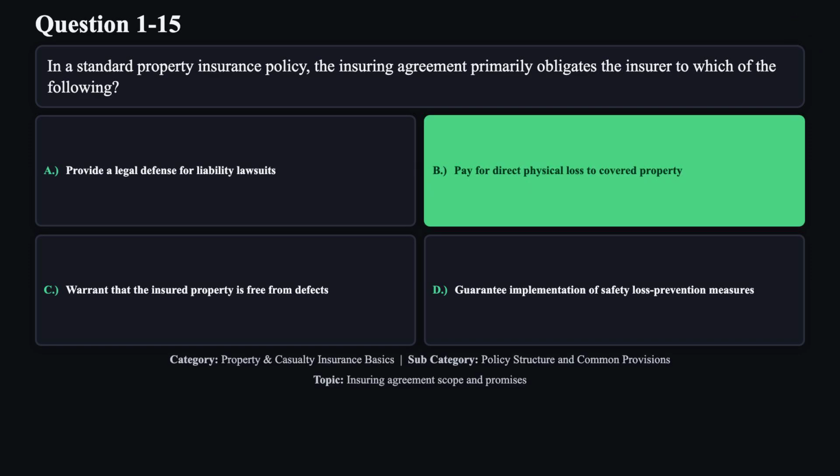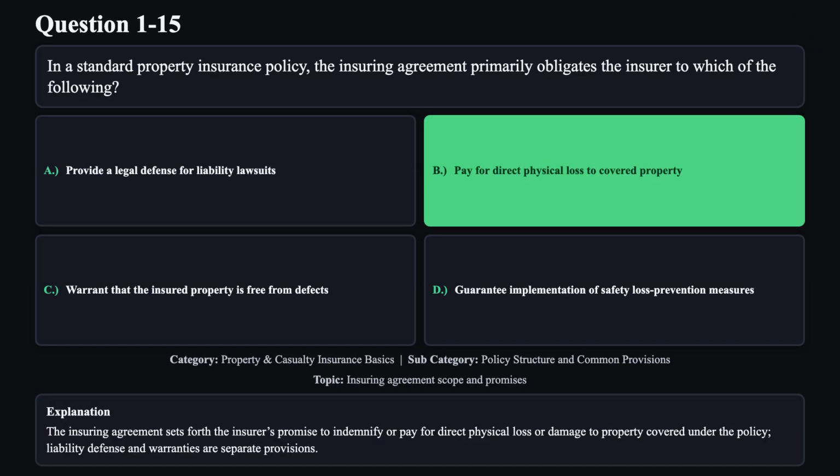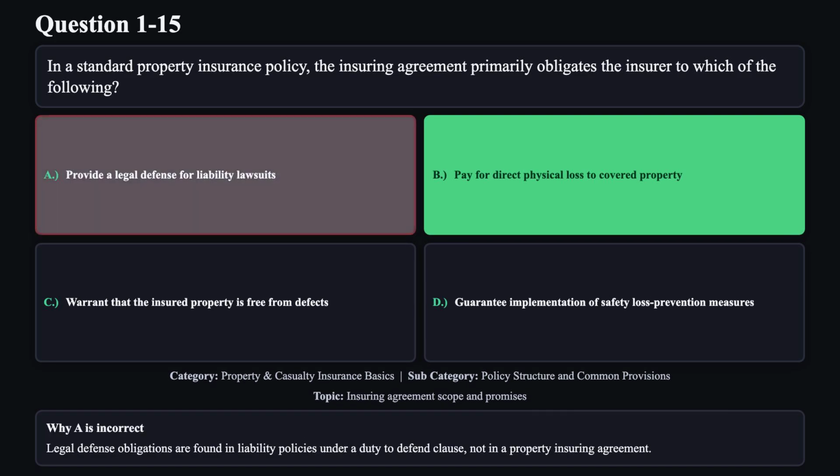The correct answer is B. The insuring agreement sets forth the insurer's promise to indemnify or pay for direct physical loss or damage to property covered under the policy. Liability defense and warranties are separate provisions. Reason A is not correct. Legal defense obligations are found in liability policies under a duty to defend clause, not in a property insuring agreement.